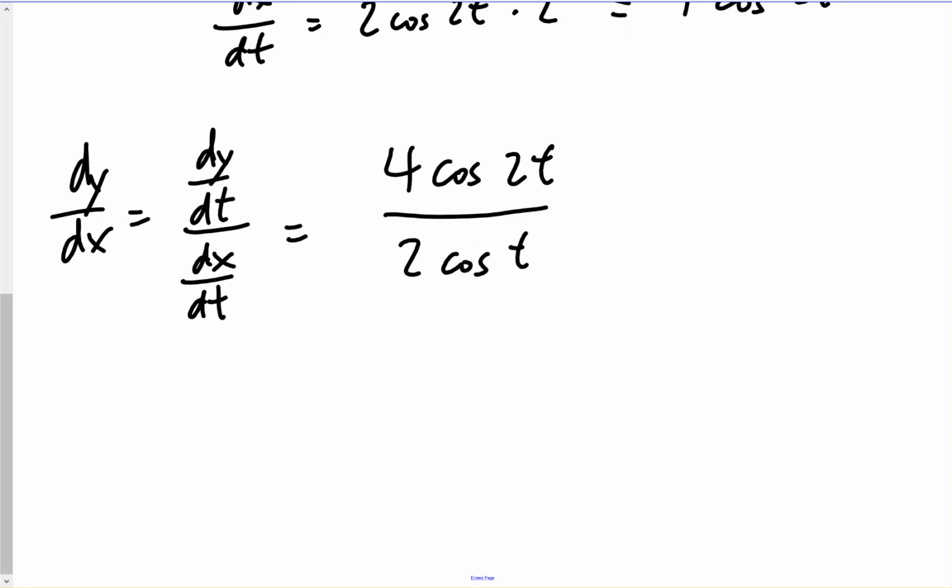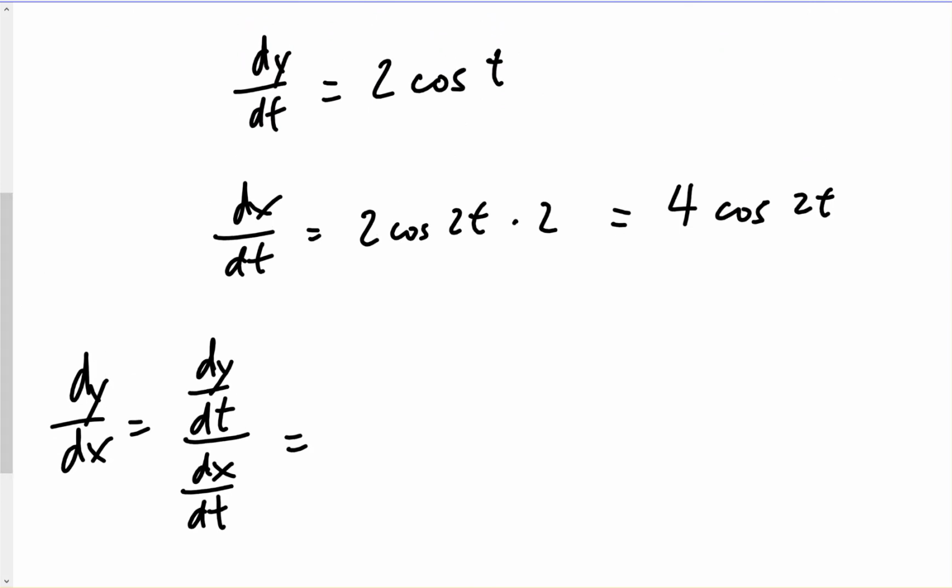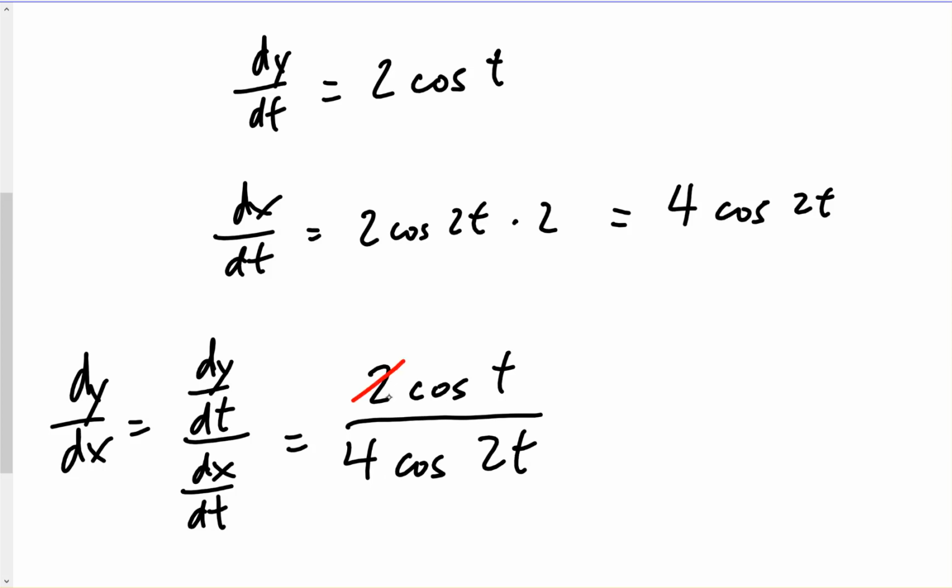I should correct that while it's still fresh. So we'll do the dy dt. Okay, so let's double check that. dy dt is 2 cosine t over 4 cosine 2t. Okay, we can reduce between the 2 and the 4. So that gives us cosine t over 2 cosine 2t.